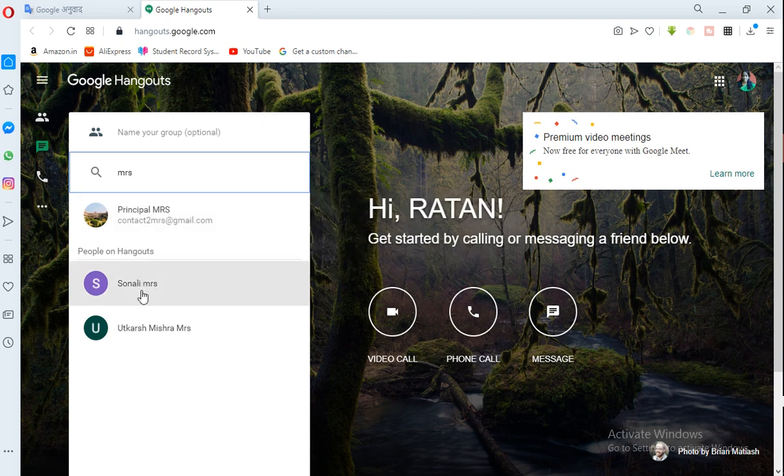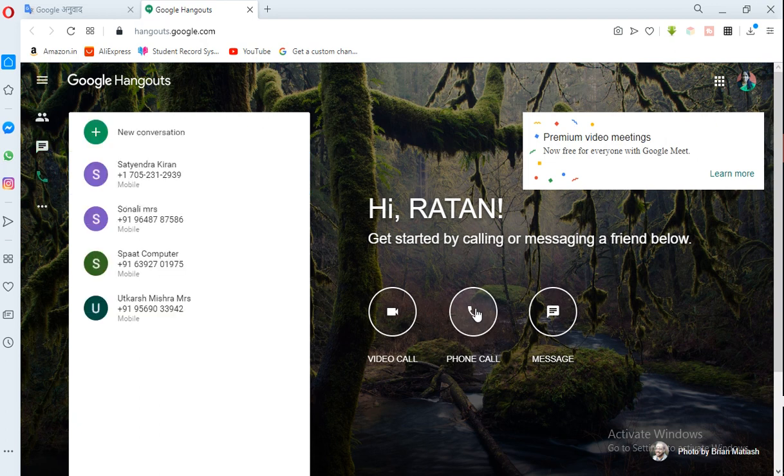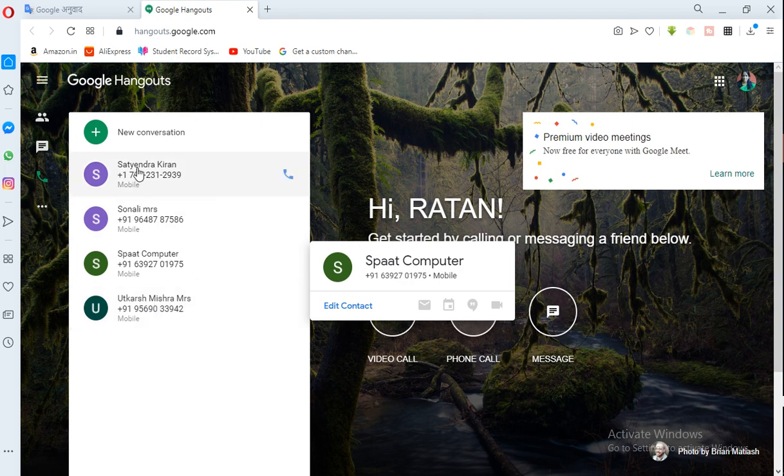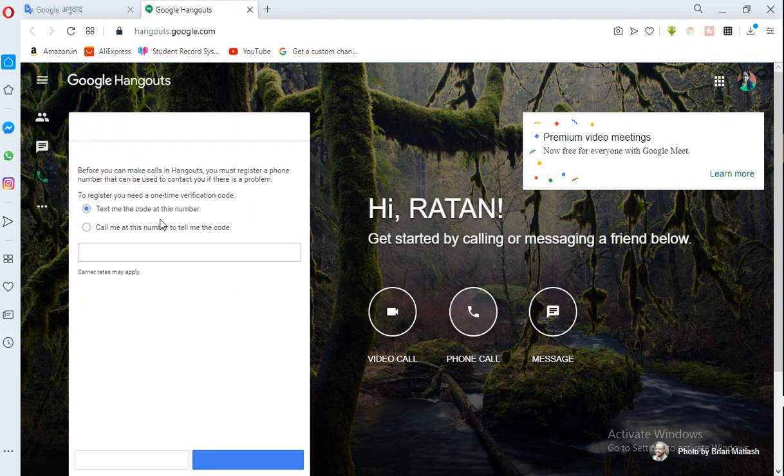There are two people, Sonali, Pat, Utkarsh, Satin, Kiran. Carrier rates may apply, text me to get the code on this number, or call me on this number to tell me the code.